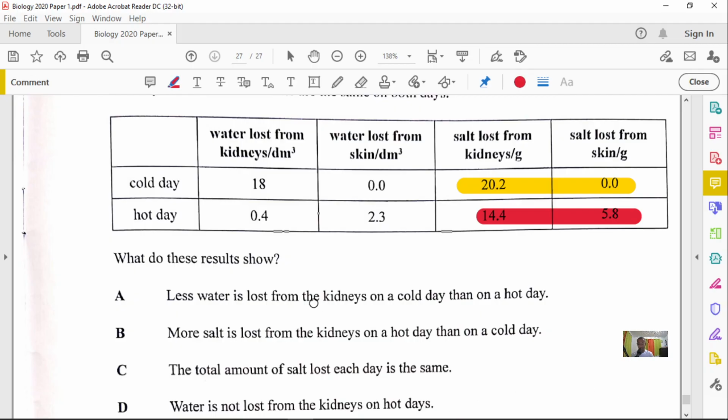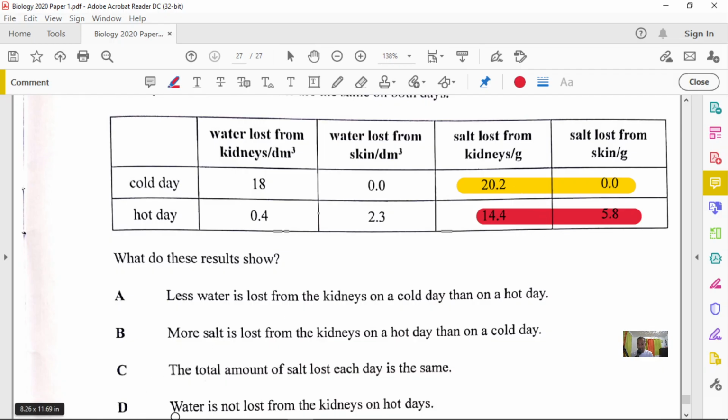So option B, which states that more salt is lost on a hot day than on a cold day, is not correct because both are losing the same amount of salt. Going across on a cold day, it is 20.2. Going across on a hot day, the same amount of salt was lost, a combination of the salt lost from the kidneys and the skin. So option C is saying that the total amount of salt lost each day is the same, which is true based on the amounts that we see here.